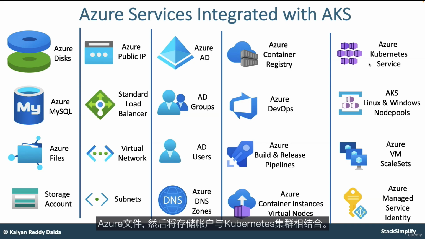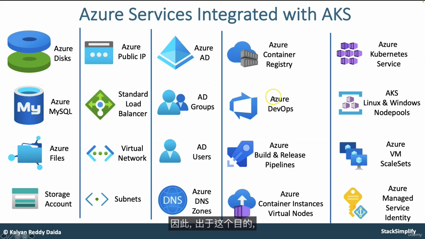We are going to look into Azure disks, Azure MySQL, Azure files, and then storage accounts in combination with Azure Kubernetes clusters. As part of that, we are also going to learn about Azure public IP, standard load balancers, virtual networks, and then subnets. This Azure AKS cluster, we are going to integrate with Azure AD.